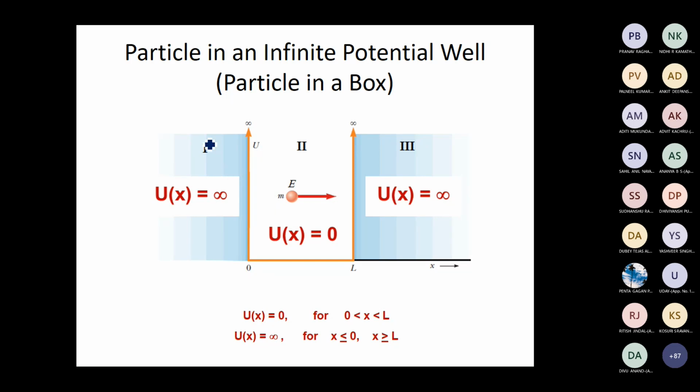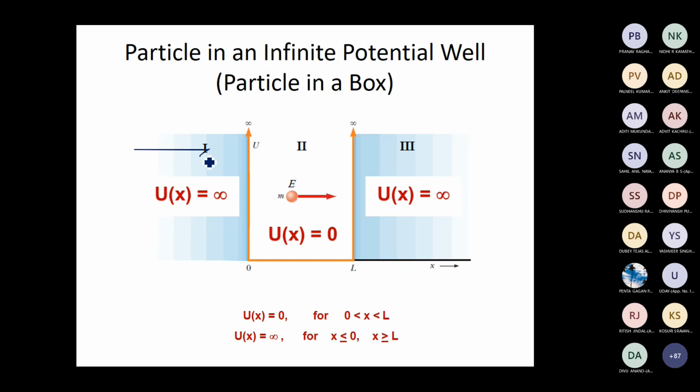So what would be the wave function of the quantum particle in region 1 and region 3? Sir, it will not be finite. It should be finite. The wave function should be finite. We cannot have a wave function which is infinite at a particular point. That is one of the properties of the wave function. It should always be finite. Okay, sir. It should be finite, continuous, single valued. It should satisfy all these properties.